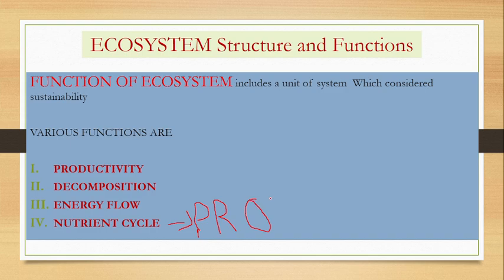So all those are nutrients for us. So in this nutrient cycle, the plants also take nutrients in the form of different manures, if we look at organic farming. So these are the functions of the ecosystem.